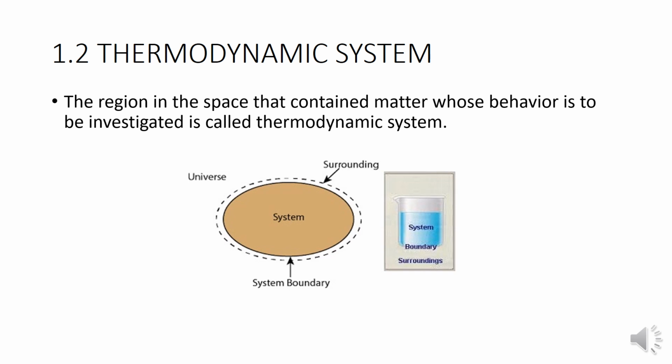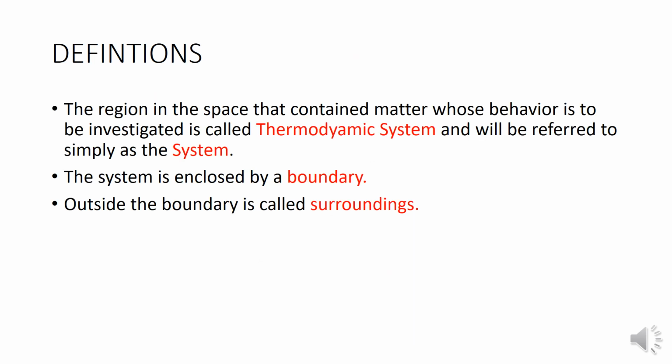Whatever matter is inside the body is the system, outside the system is the surroundings, and what separates the system and surroundings is the system boundary.